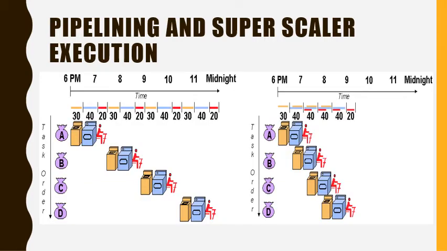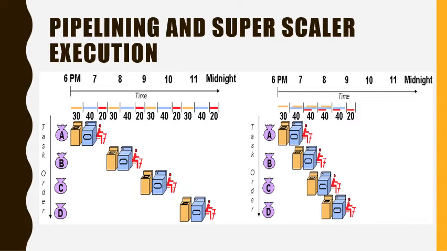Pipelining, a standard feature in processors, is much like an assembly line because the processor works on different steps of the instruction at the same time. More instructions can be executed in a shorter period of time. A usual method of demonstrating this is the laundry analogy.